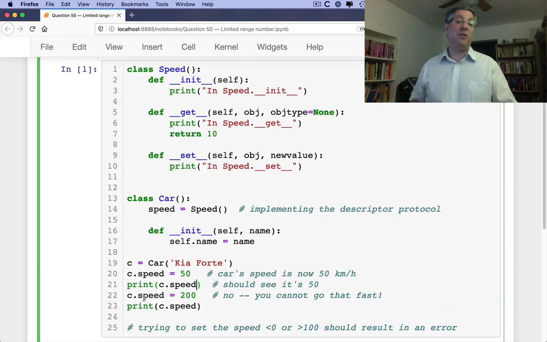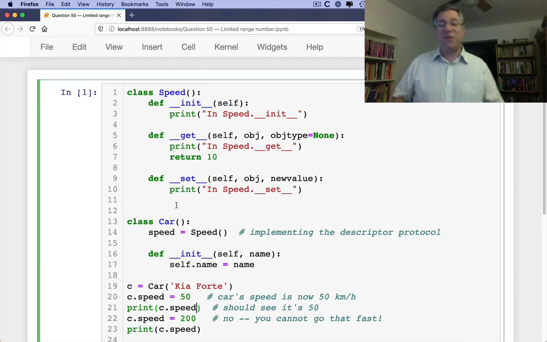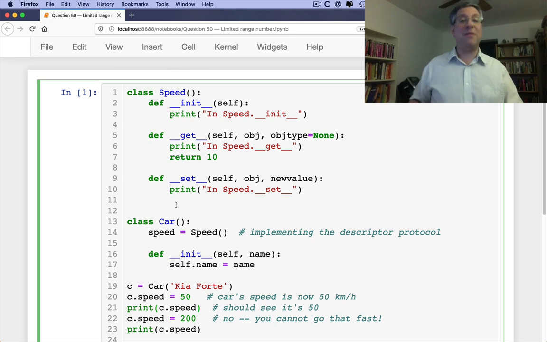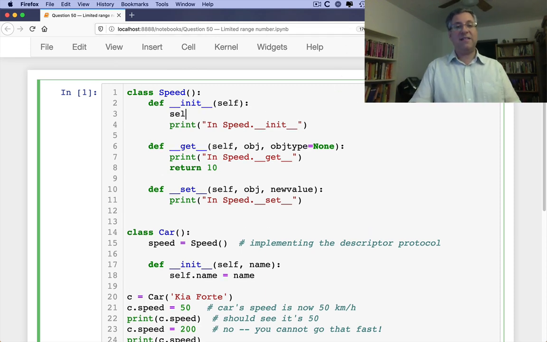This is obviously a really stupid way to do it, right? Because we're not actually setting or getting anything. So let's do some of that. Inside of dunder init, I'm going to say self.speed equals, let's just call it 0. Now, why would I do this? Because I need to store it somewhere. And just like in all objects, I'm going to use init to set up the attributes that I'm going to need to use later. And then in get, I'm not going to return 10. I'm going to say return self._speed.